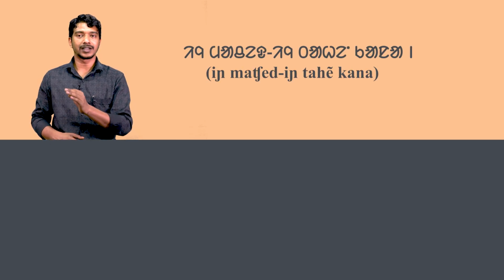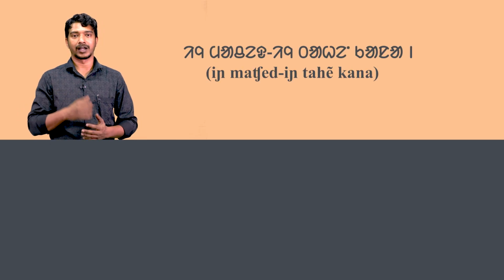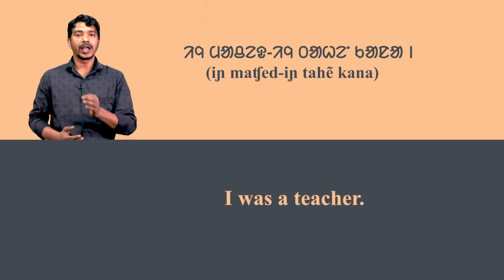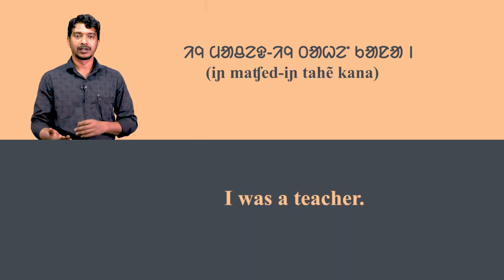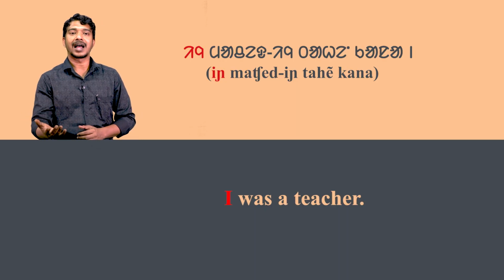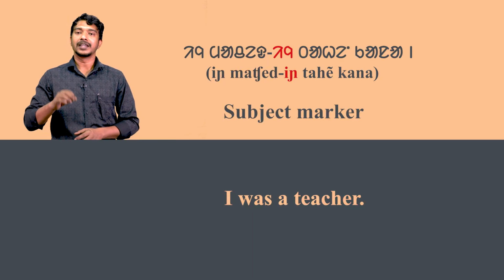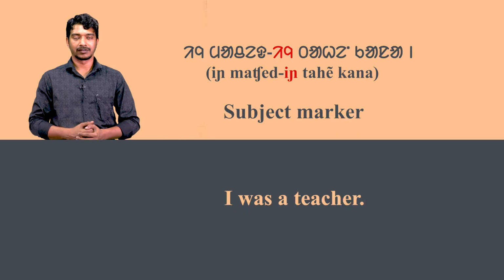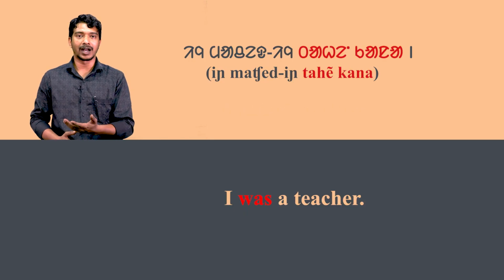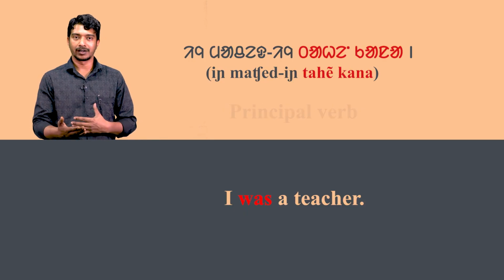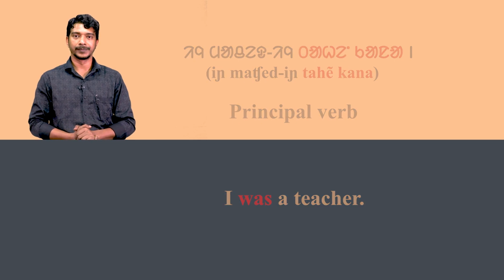In the fourth sentence, in machet in tahe kana means I was a teacher. Here, in means I. Machet means teacher. In is the subject marker and tahe kana means was. It is the principal verb. Now we discuss the auxiliary verb tahe kana.